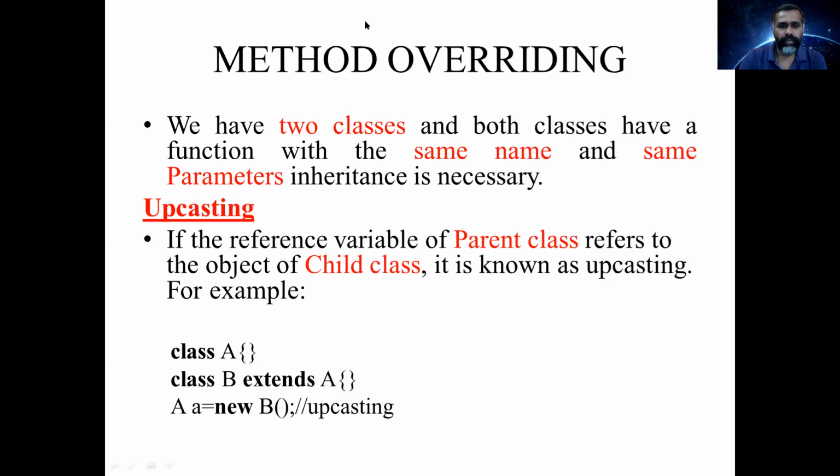For example, we create an object like this. Here we are creating an object for a parent class A and we are referring the parent class object. But in upcasting, we are going to create an object for a parent class, but you are referring the child class B. So this is called upcasting.